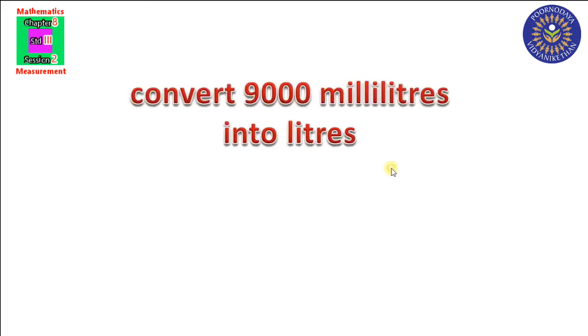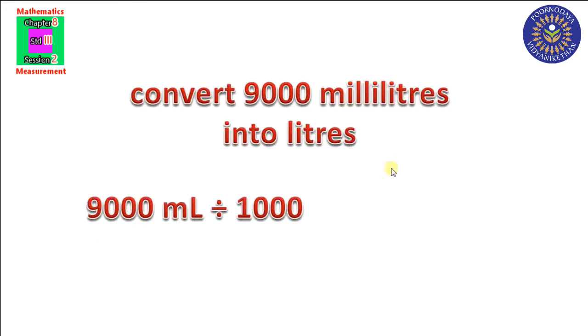Okay. Listen. Convert 9000 milliliters into liters. What we have to do? Yes. Divide this 9000 by 1000. In 1000 there are 3 zeros. In 9000 there are also 3 zeros.